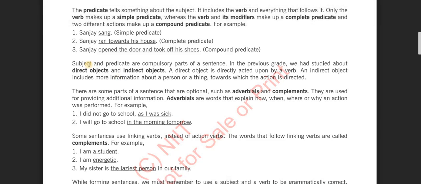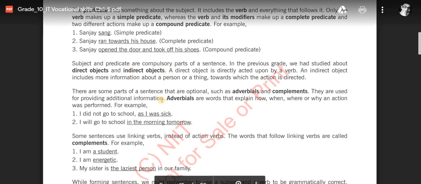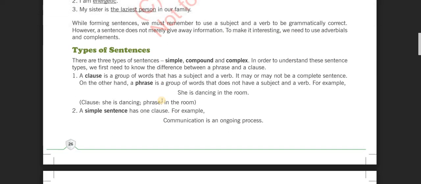Subject and predicate are compulsory parts of a sentence. Obviously, a sentence should have one subject and one predicate. Without that, it won't be meaningful at all. These are all indirect objects and direct objects. Types of sentences: there are three types of sentences: simple, compound, and complex. A clause is a group of words that has a subject and a verb.